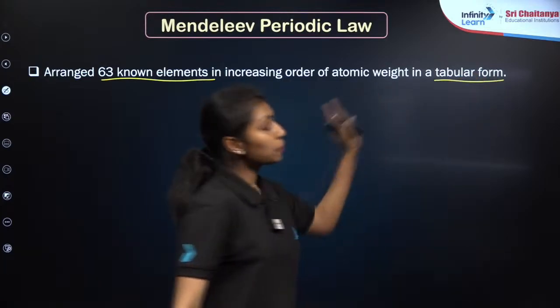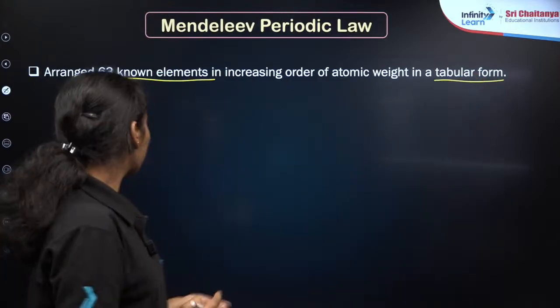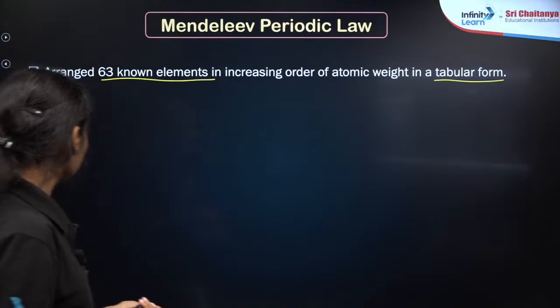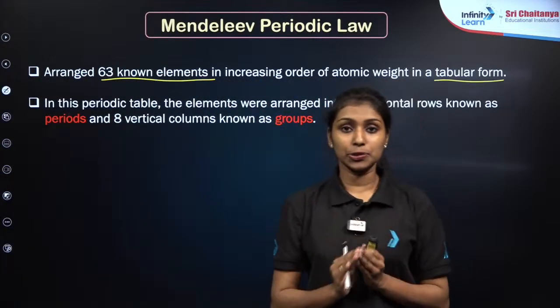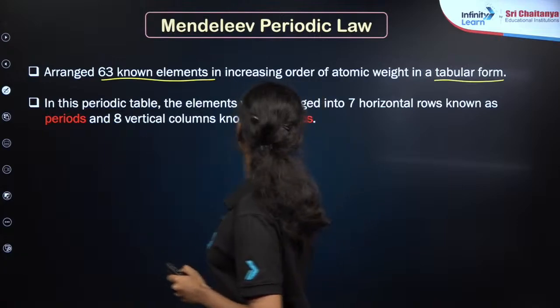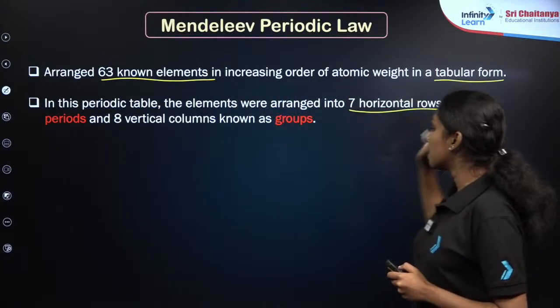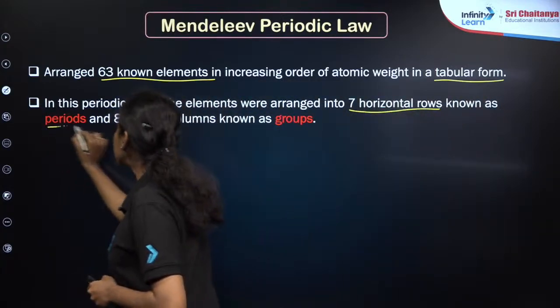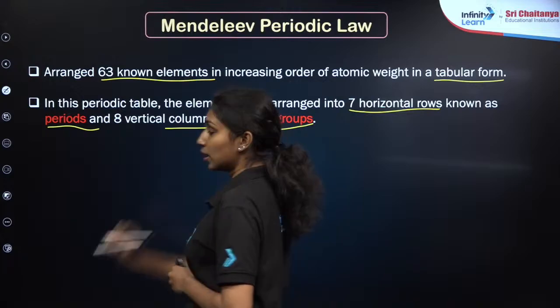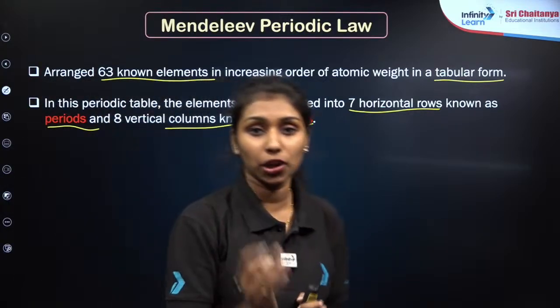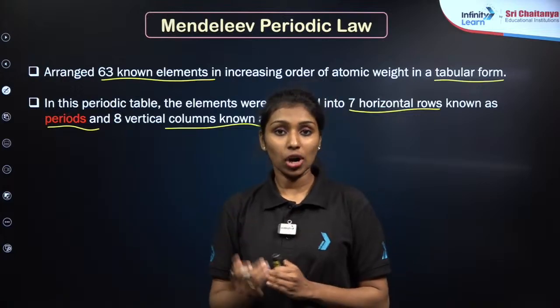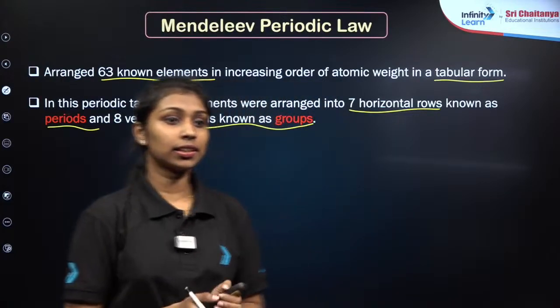This is the major point of the Mendeleev periodic table. Similarly, he classified all the elements into 7 horizontal rows known as the periods and 8 vertical columns known as the groups.